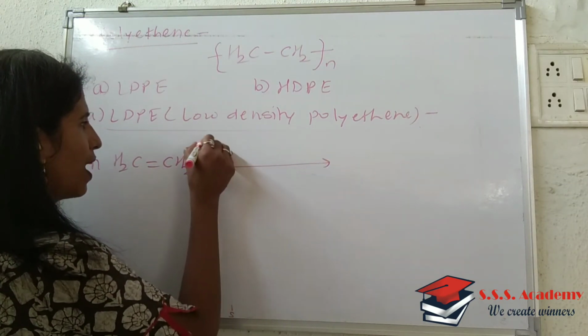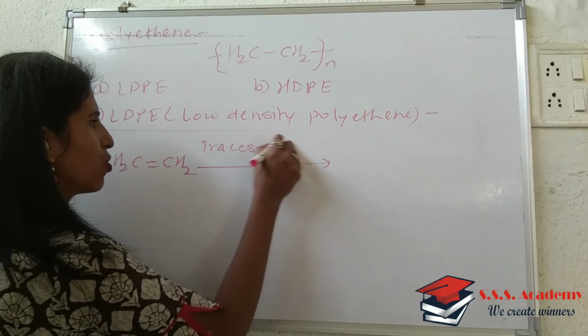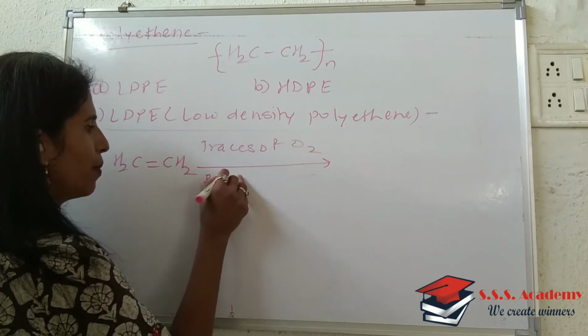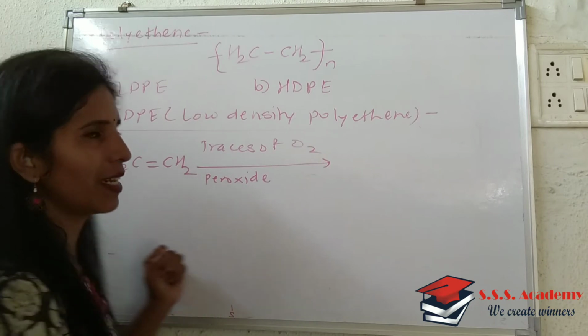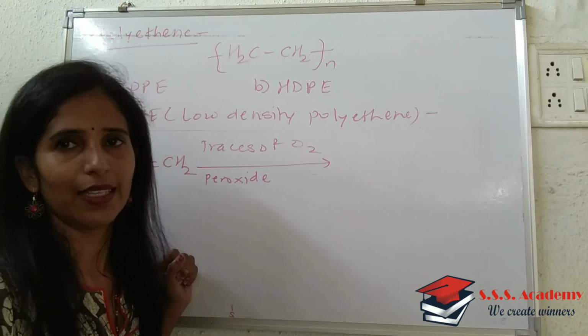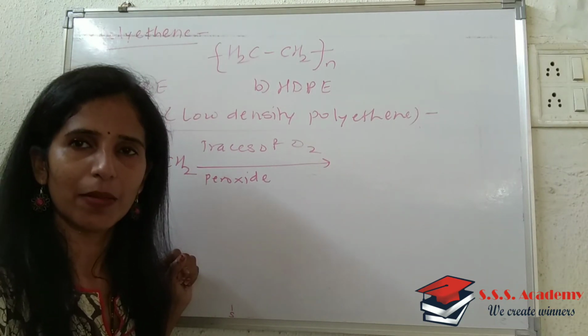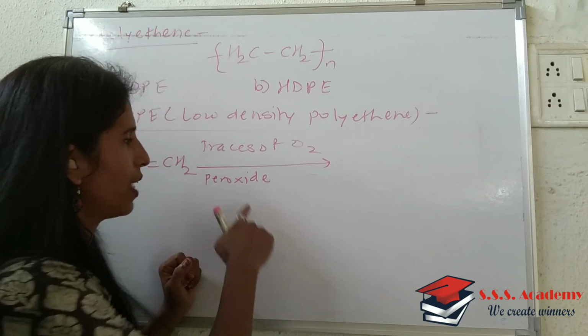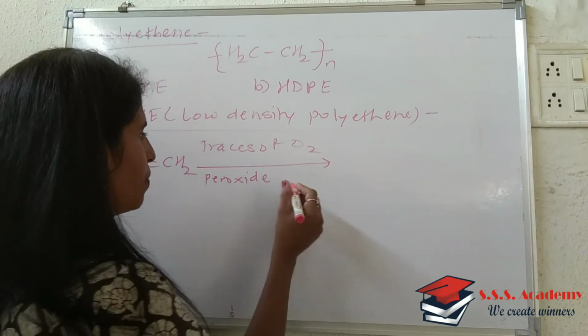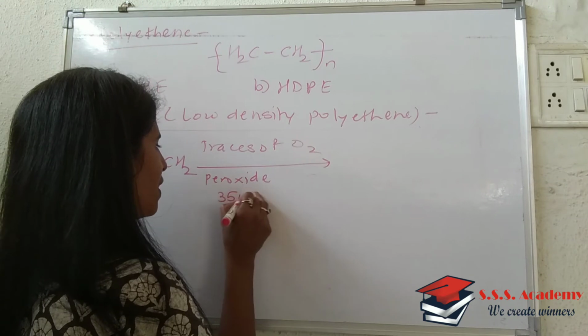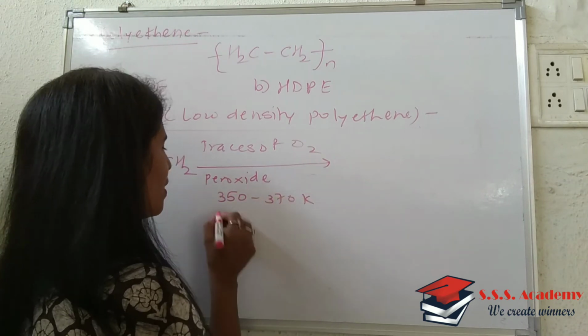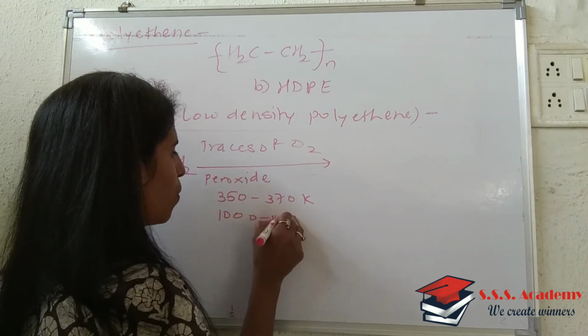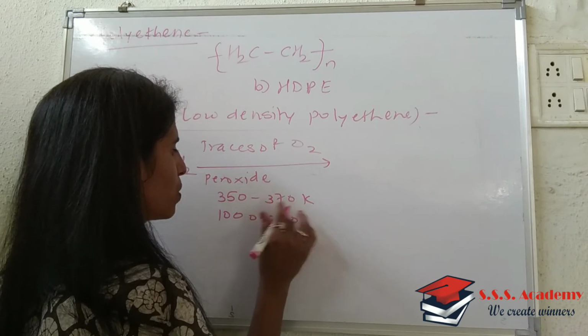To that we will add some traces of O2. Peroxide is taken as an accelerator, or it is acting as a catalyst. As I have told you, there is a free radical mechanism, and the free radical is obtained from the peroxide. Temperature condition is 350 to 370 Kelvin, and pressure conditions are 1000 to 2000 atmospheres.